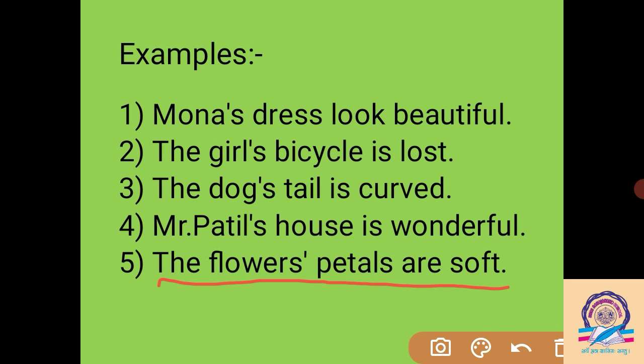The flowers' petals. If we want to speak of a plural noun, we have to put the apostrophe after the s. If the noun is in plural form, we have to put the apostrophe after the s here. So I have put the apostrophe after the s in this sentence. So we can say that the flowers' petals are soft. I'm talking about the flowers' petals here.